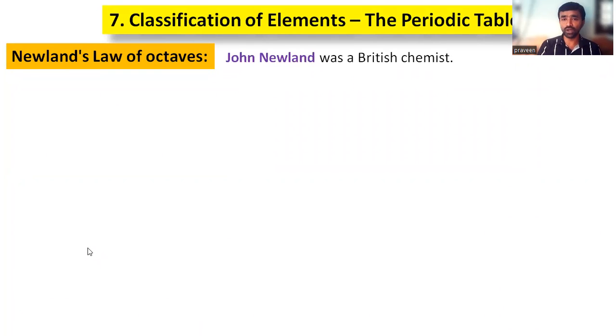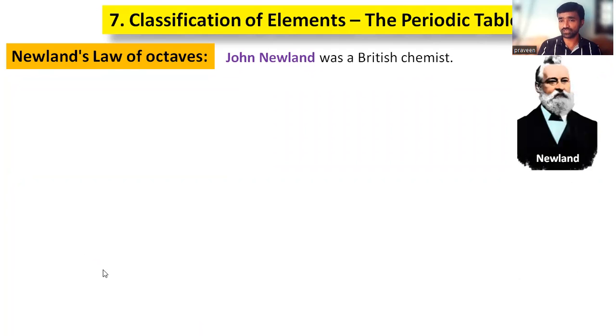John Newlands was a British chemist, right? He tried to arrange the elements using atomic weights, right? He tried to arrange the elements in a manner, but unfortunately, that classification was not accepted by others.